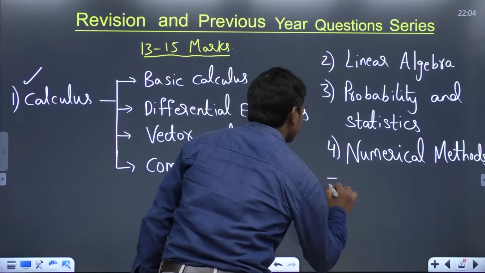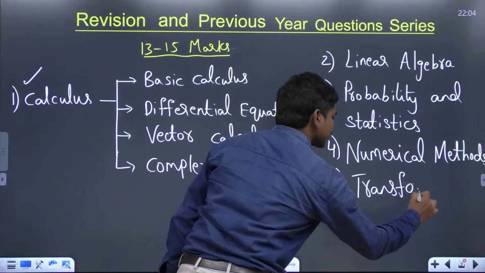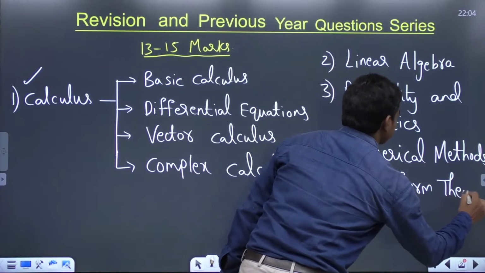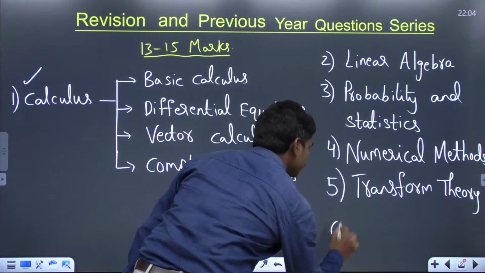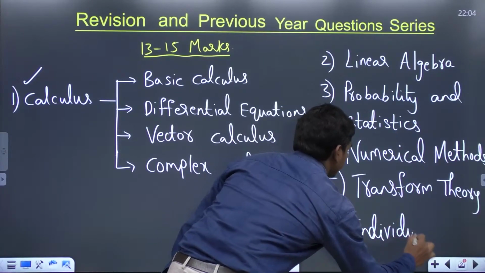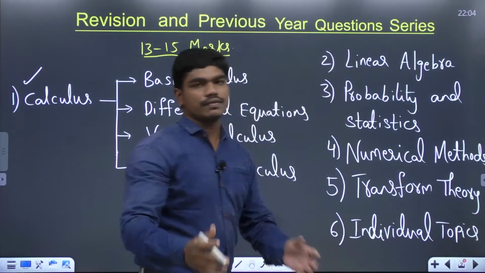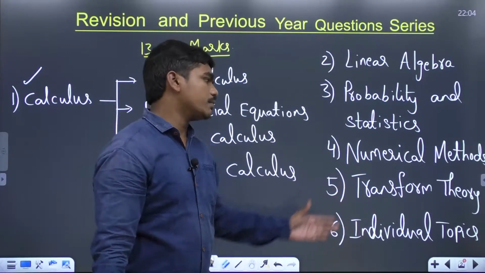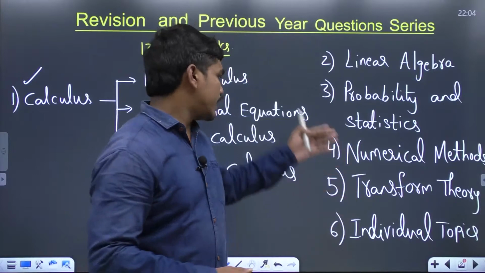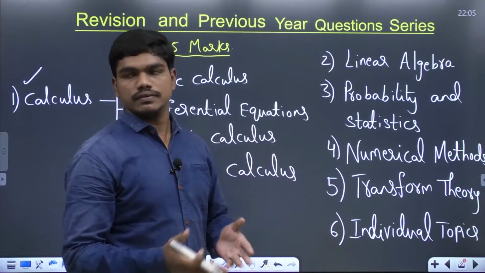And finally, we go for a bit of transform theory. And of course, we are not dealing with Fourier transforms, but we deal till Laplace transforms. Okay, transform theory. And there are a few individual topics, since the syllabus is vast and the topics are not common for all the branches. There are a few individual topics for different branches, and of course we deal with them at the end of the course. Okay, so this is how we come up with this course with around 6 modules, and of course each module is again divided into subtopics which is known to you.